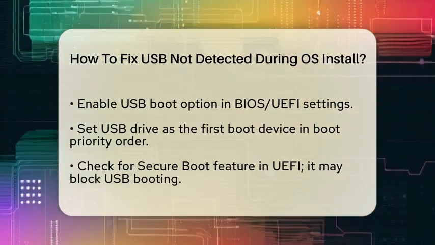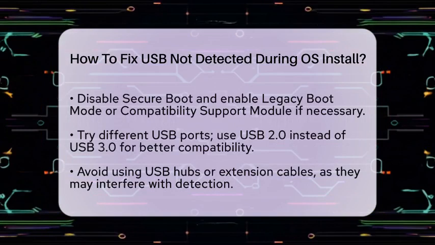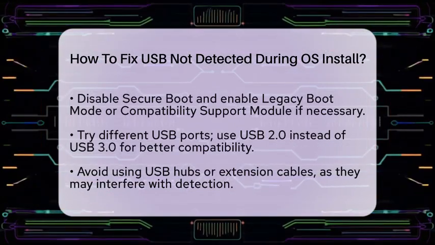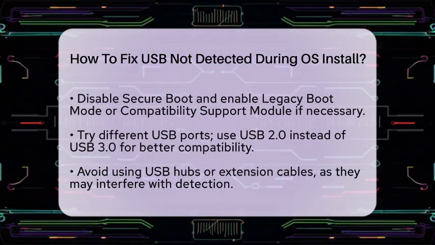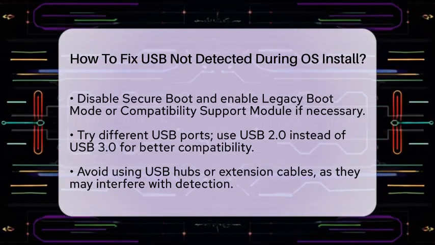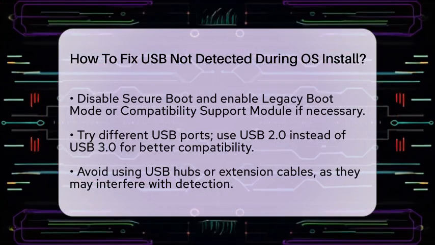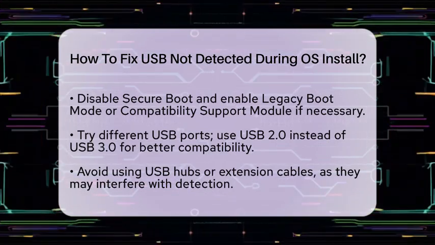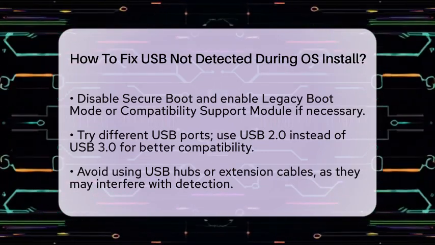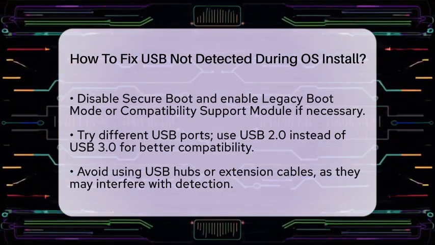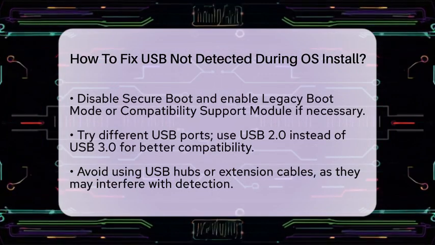Another common reason for the USB not being detected is missing or incompatible storage controller drivers during the operating system installation. For instance, if you are installing Windows, it may not detect the hard drive if the necessary Serial Advanced Technology Attachment, or Non-Volatile Memory Express drivers are missing. In this case, download the correct drivers from the manufacturer's website, copy them onto a separate USB drive, and load them during the installation process by selecting Load Driver. This allows the installer to recognize your internal storage devices.